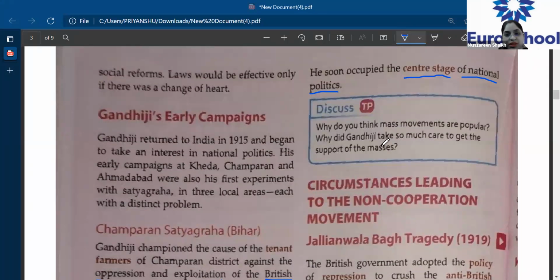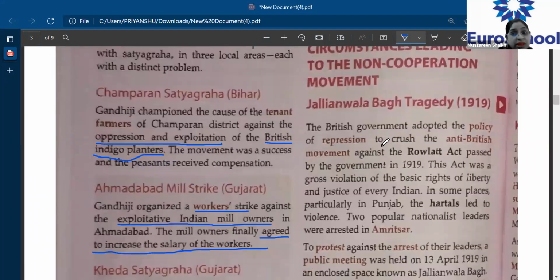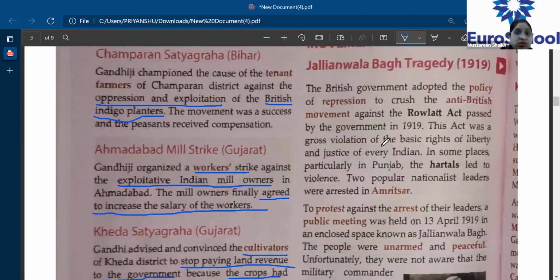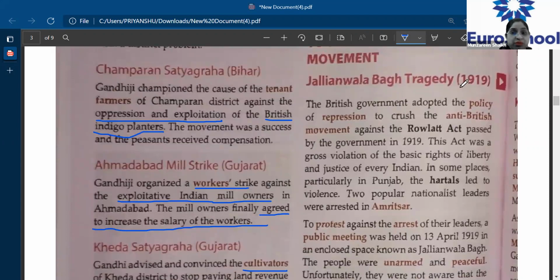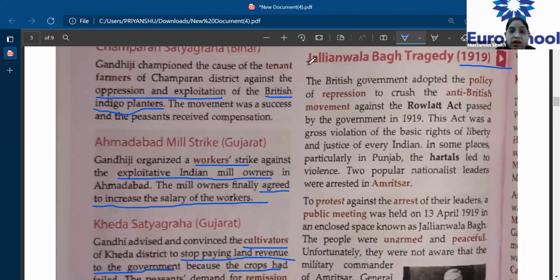Now, the circumstances leading to the non-cooperation movement. Let's see what were the reasons, what were the causes for the start of the non-cooperation movement. So these are very important. Number one was the Jallianwala Bagh tragedy.